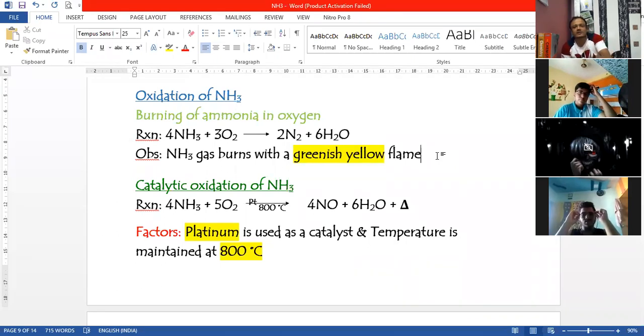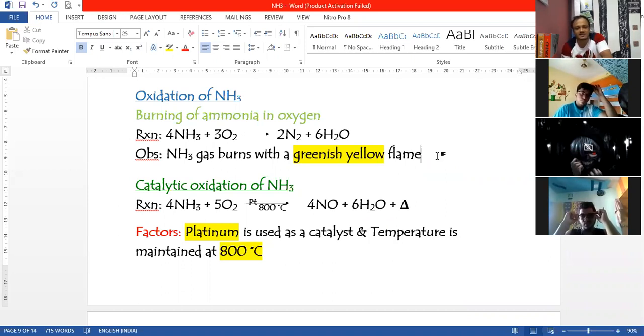Now there are two pipes going into this apparatus. From the second pipe we slowly add oxygen into this gas chamber, and then we again ignite this mixture of gases in the chamber. Then you see that the ammonia gas which is coming out starts burning with a greenish yellow flame.